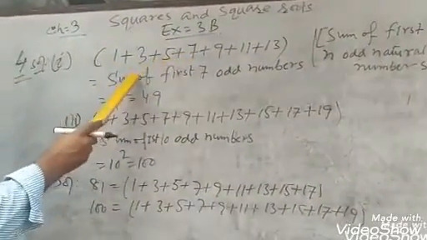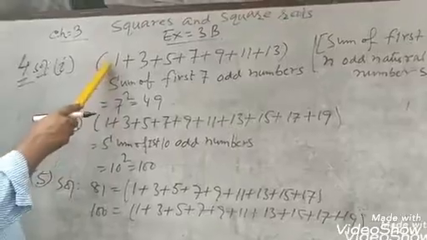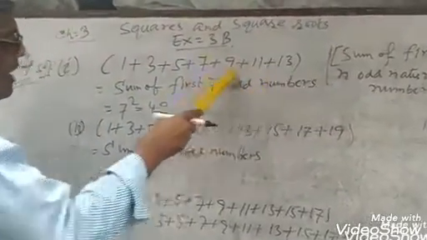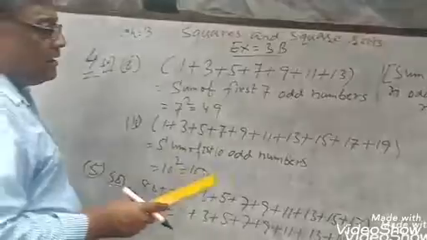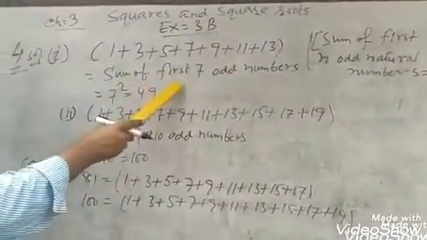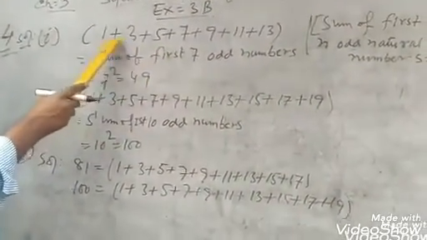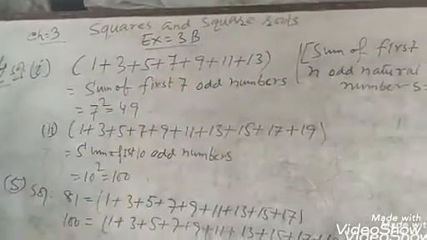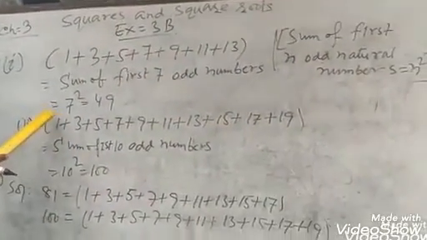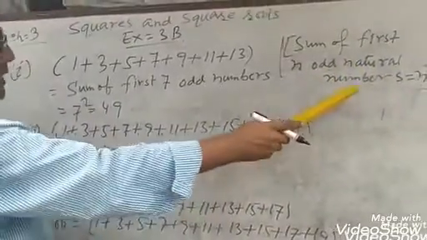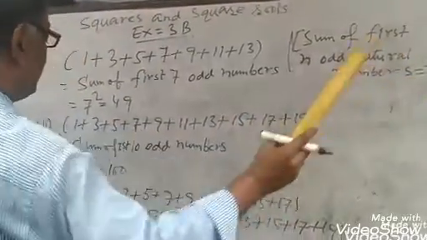All the numbers in 1 plus 3 plus 5 plus 7 plus 9 plus 11 plus 13 are odd numbers. Here is the sum of the first 1, 2, 3, 4, 5, 6, 7 odd numbers. The sum of n odd natural numbers equals n square.